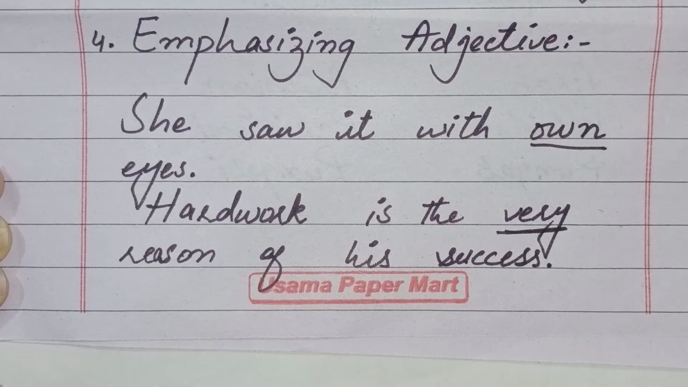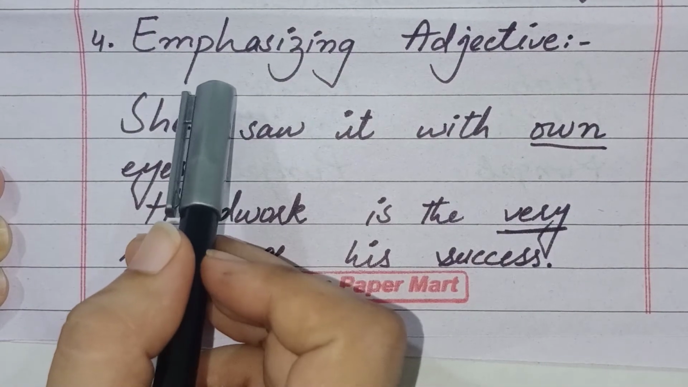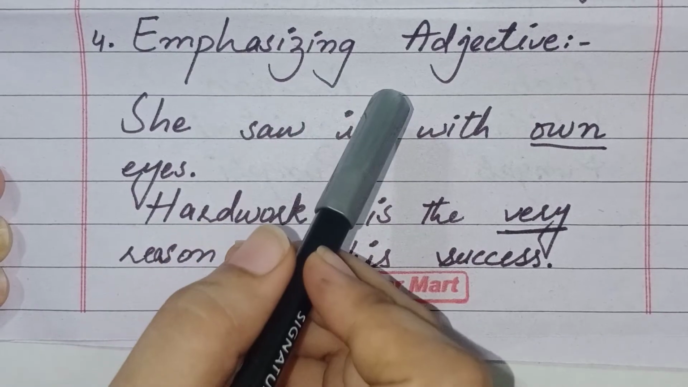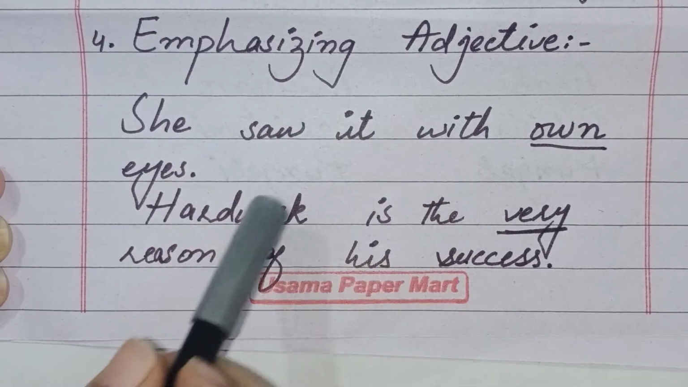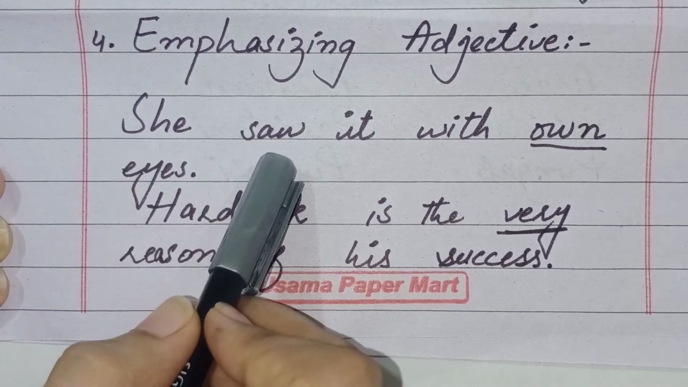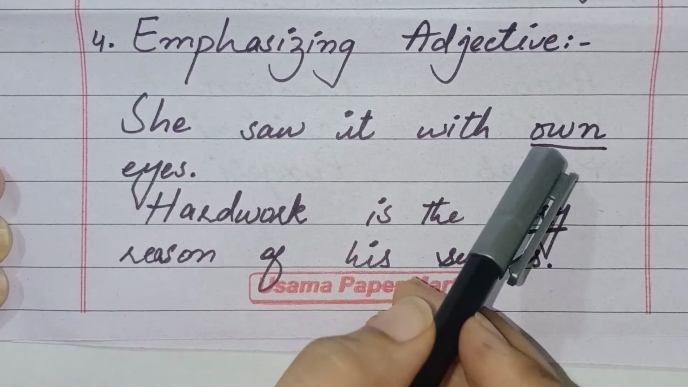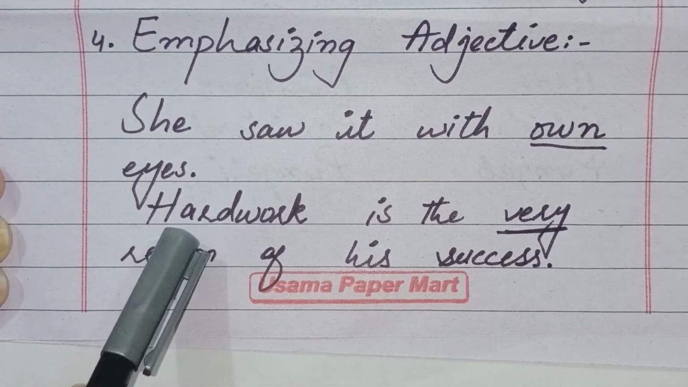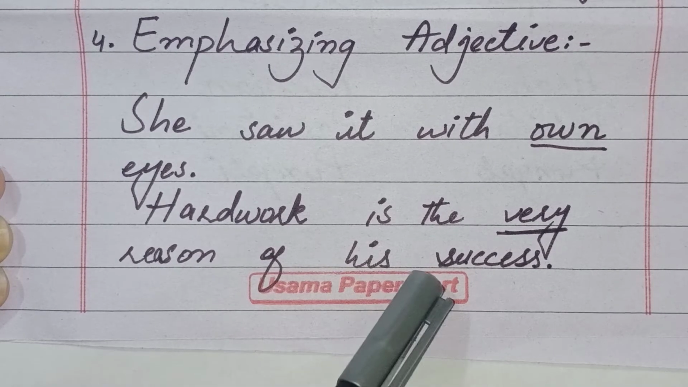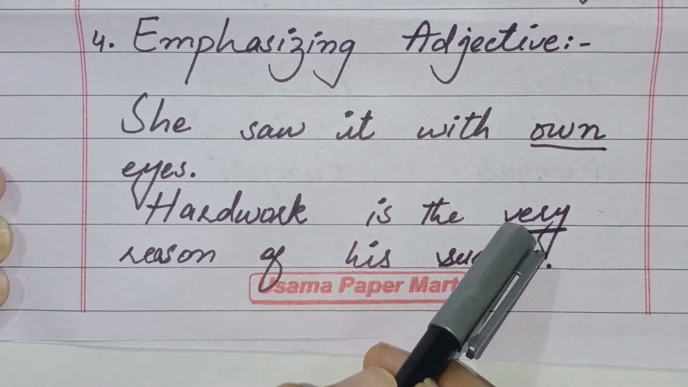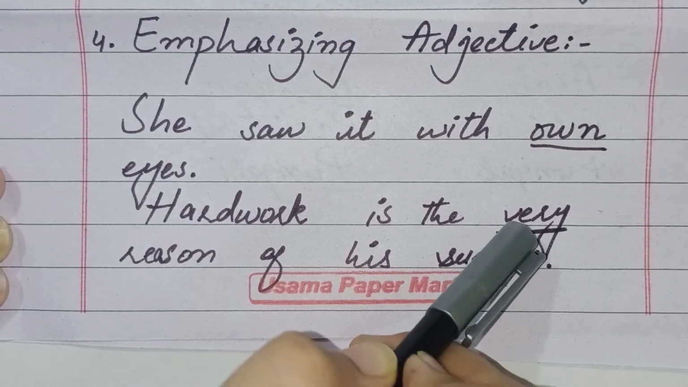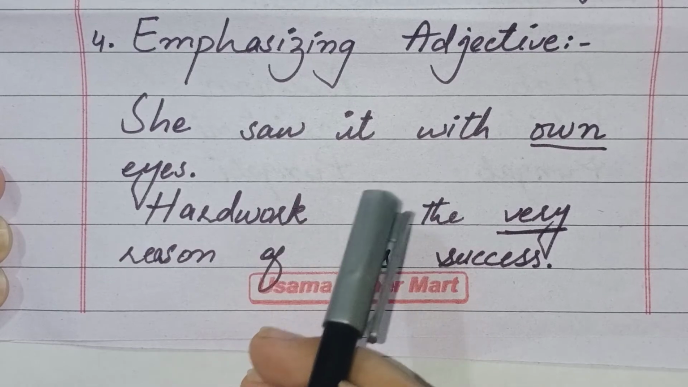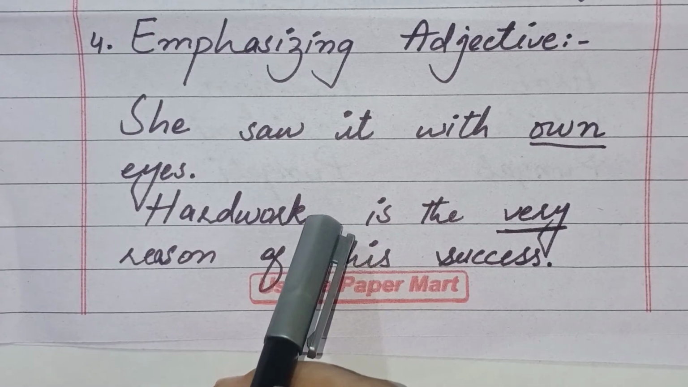Now students, we will talk about the fourth kind of adjective, and that is emphasizing adjective. Students, an emphasizing adjective lays emphasis on some noun. Now move to the example, she saw it with her own eyes. In this sentence the word own is an emphasizing adjective. The second example is, hard work is the very reason of his success. In this sentence the word very is an emphasizing adjective. Students, basically emphasizing means giving special importance and stress on some specific words.